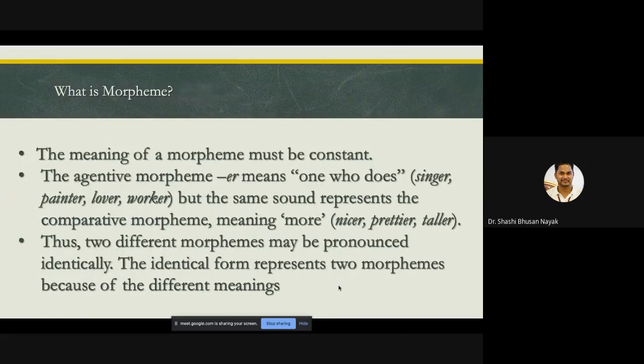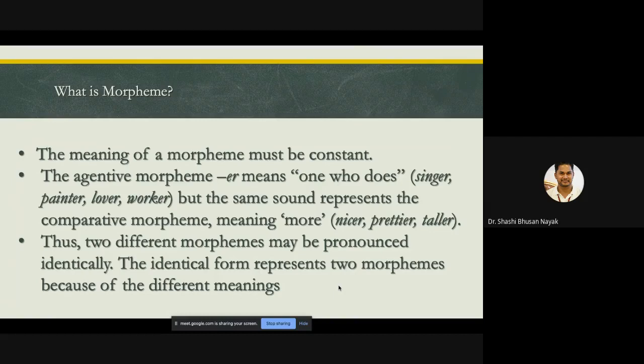The meaning of a morpheme must be constant. The agentive morpheme er means one who does. Singer: somebody who sings is a singer. Somebody who paints is a painter. Somebody who loves is a lover. And somebody who works is a worker. But the same sound represents the comparative morpheme meaning more, something like nicer, prettier, and taller. Thus, two different morphemes may be pronounced identically. The identical form represents two morphemes because of the different meanings.